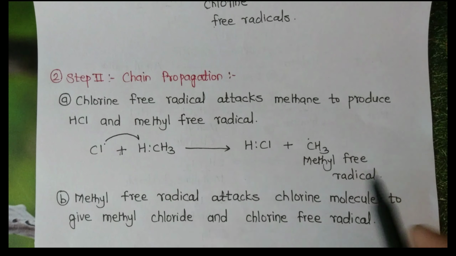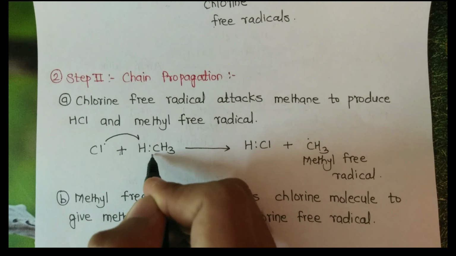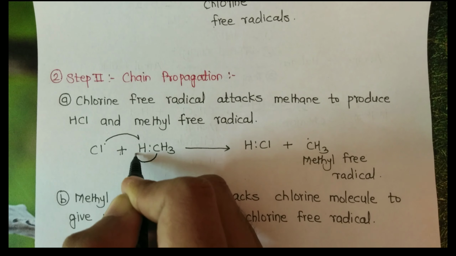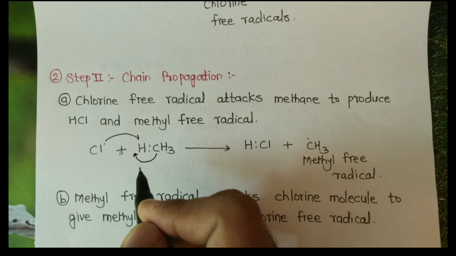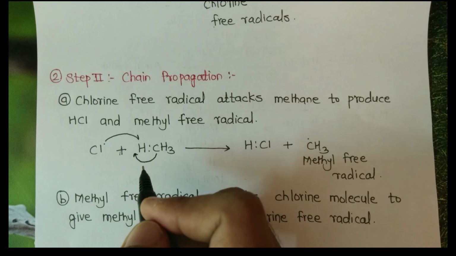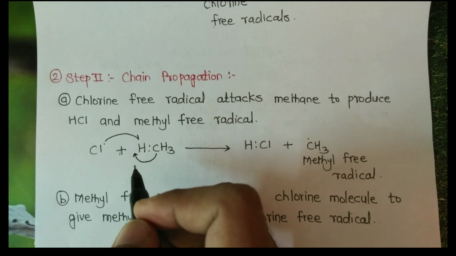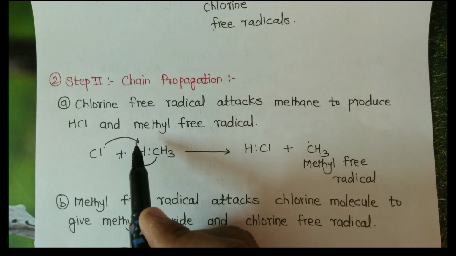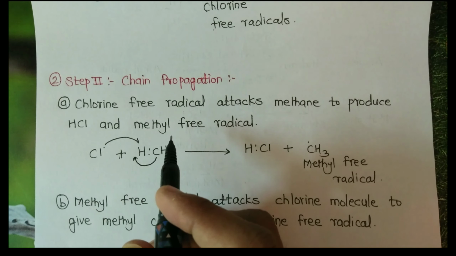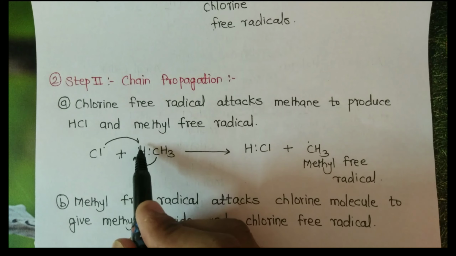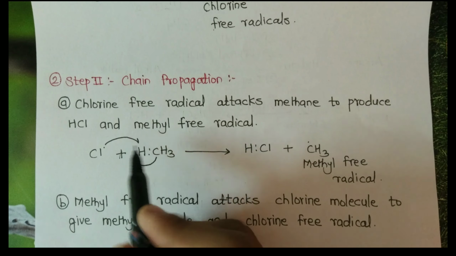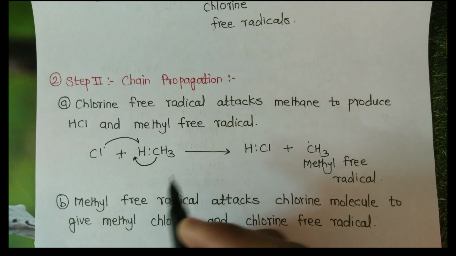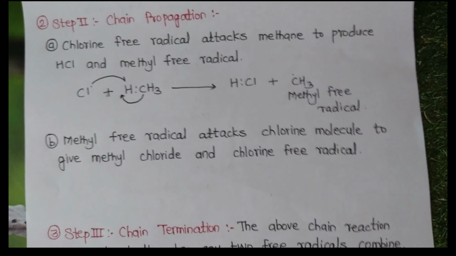Okay, this notation is called a fish hook arrow, which represents the movement of a single electron. So we go for the next step.